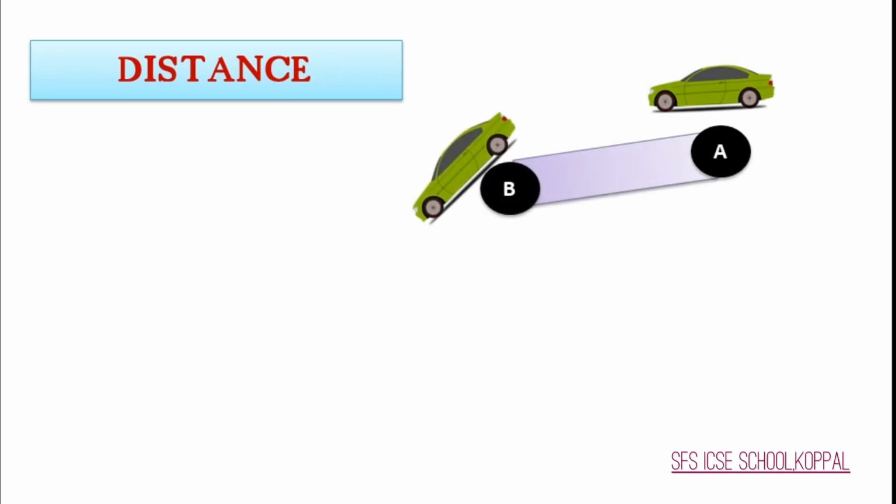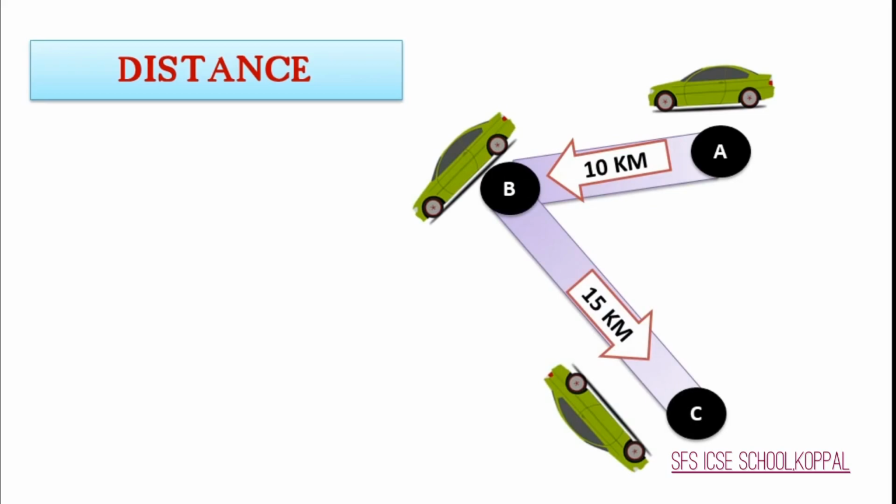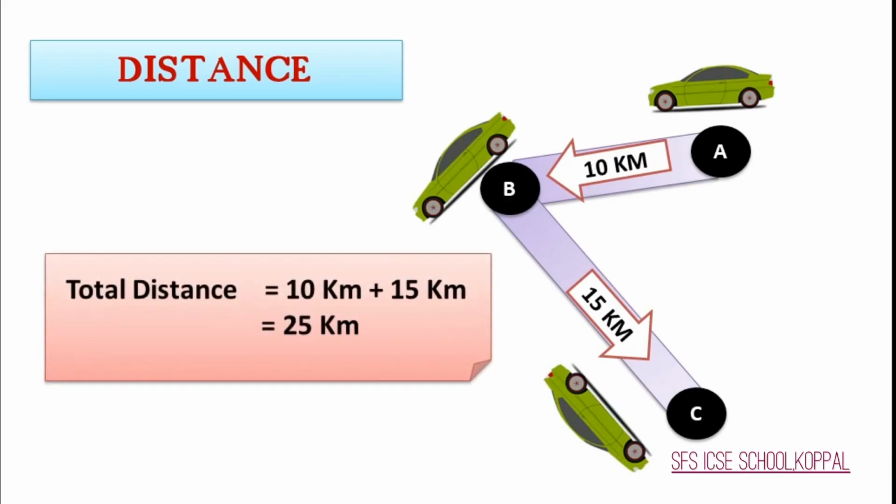A car is moving from A to B, which is of 10 kilometers, and then B to C, that is of 15 kilometers. On traveling that car from A to C, it has covered a total distance of 10 plus 15 kilometers, that is equal to 25 kilometers. So, distance is equal to 25 kilometers.